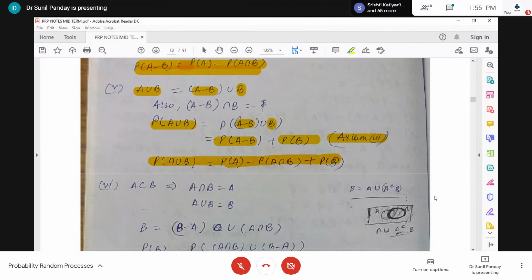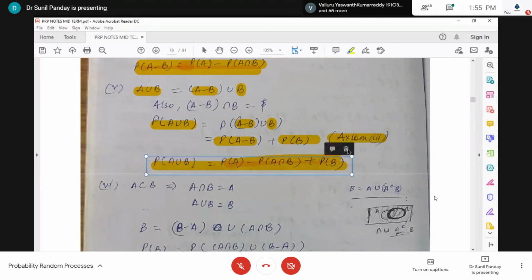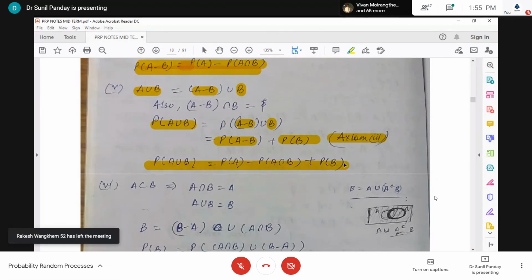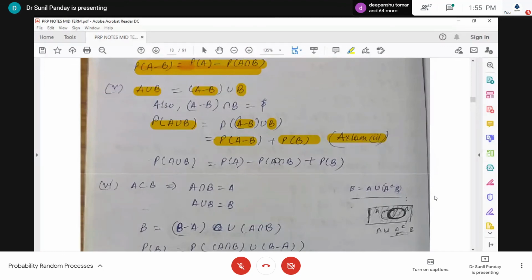So this is the result I proved with the help of the axioms of probability. This kind of proof I am expecting from you in the exam. If someone wrote the proof by using the classical definition of probability, I will not give marks, because that proof is limited to a sample space with finite cardinality.